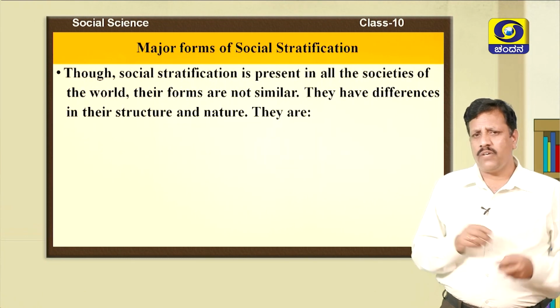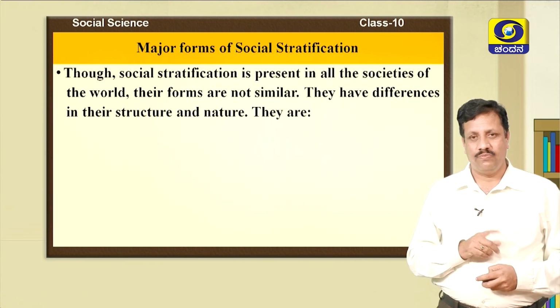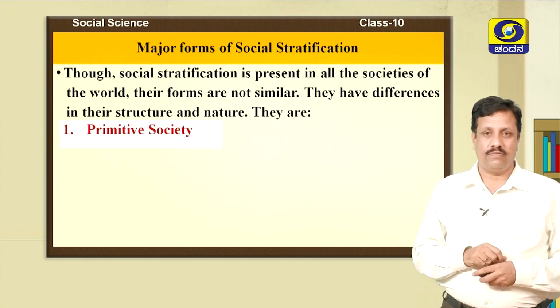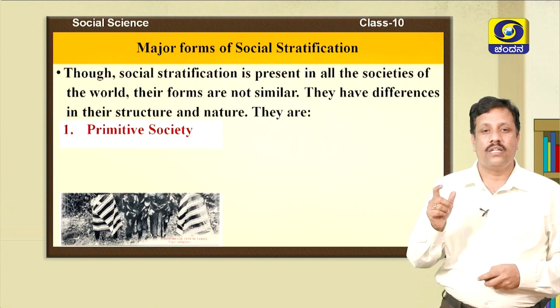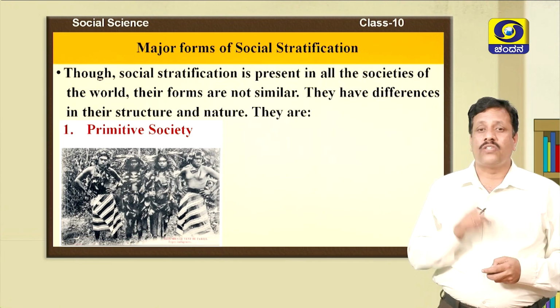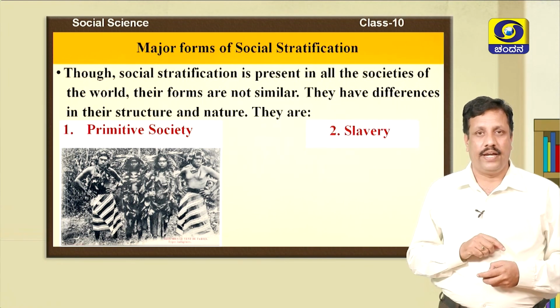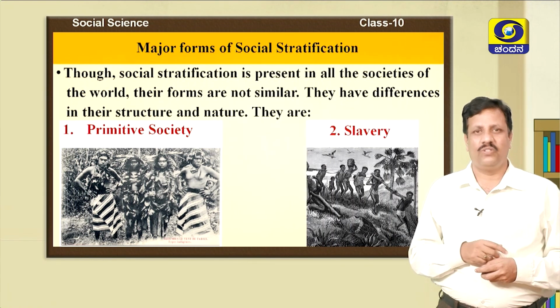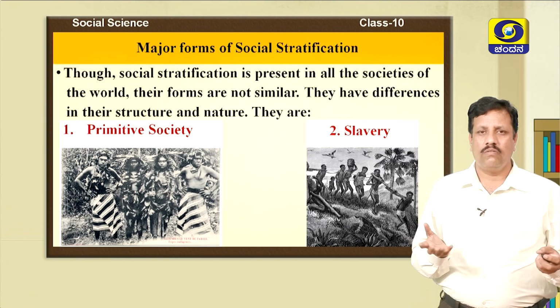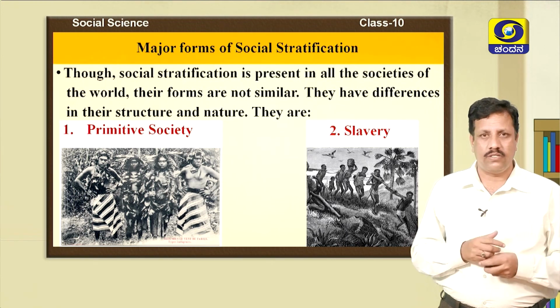Which are the major forms of social stratification? The first one is primitive society, also called tribal society. The second major form is slavery. It was present in America, European countries, and even in ancient India.